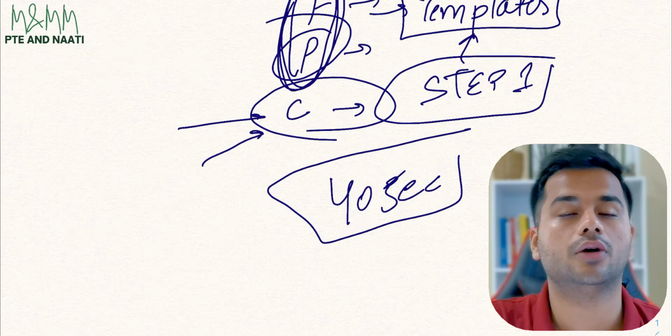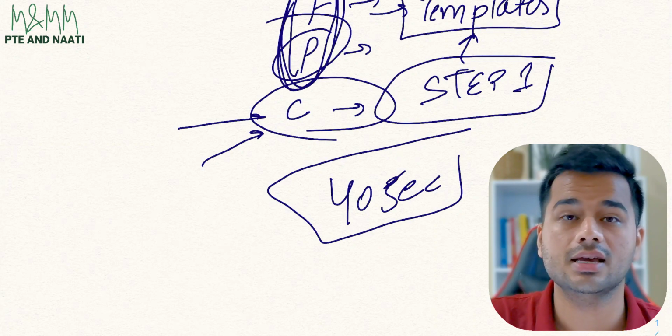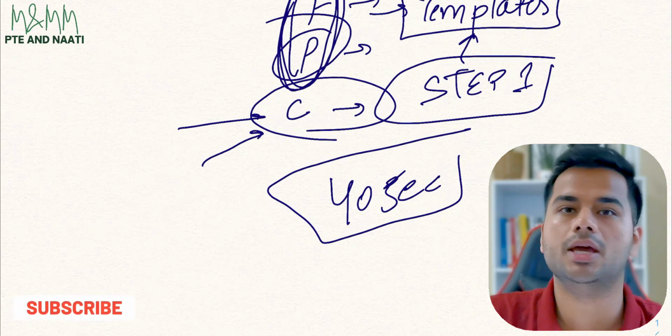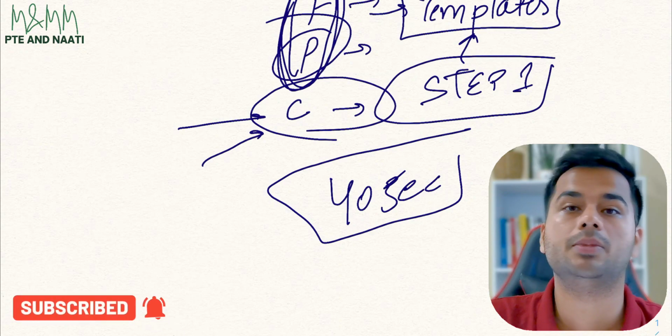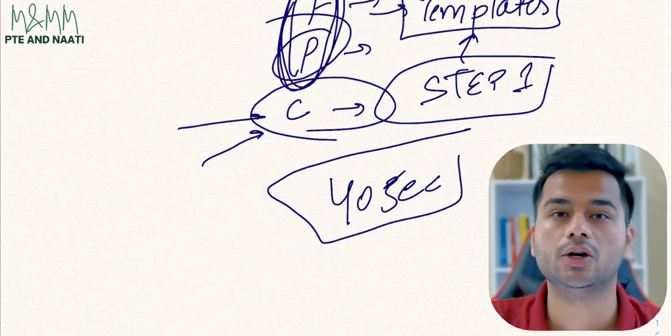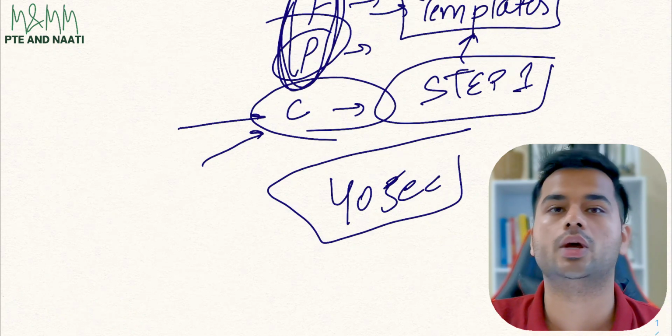My recommendation of speaking any describe image would be anywhere above 20 seconds, because if you are speaking anything less than 20 seconds, Pearson, maybe right now you're getting marks for that, but maybe in the future they will not give enough marks for that. You never know. It's a computer based exam. They can change their algorithm very quickly.